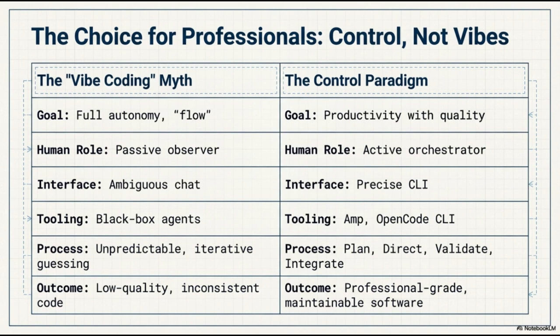In contrast, the control paradigm focuses on productivity with quality. Here, the developer acts as an active orchestrator of the entire system. Instead of vague prompts, we use a precise command line interface with specialized tools like AMP and the open code CLI. Our process is deliberate. We plan, direct, validate, and integrate. This structured methodology ensures that the final outcome is professional-grade, maintainable software. Choosing the right paradigm is about moving away from guesswork and reclaiming professional control over our craft.